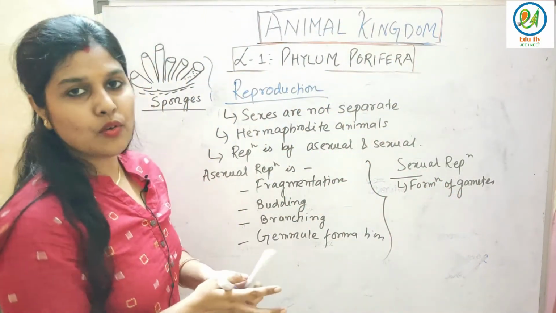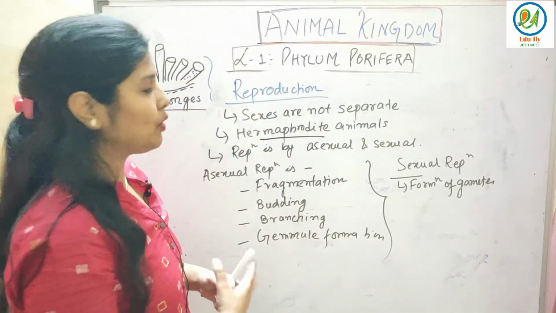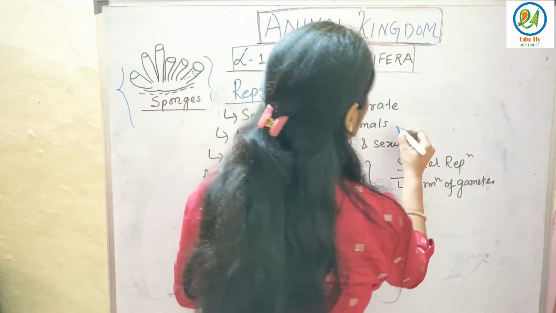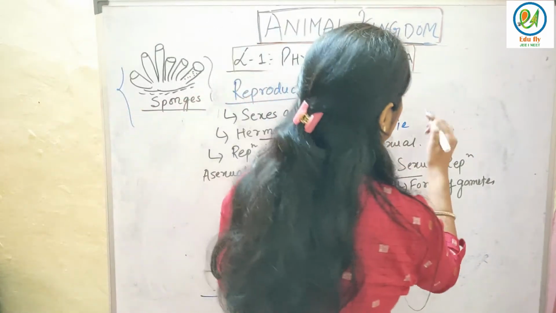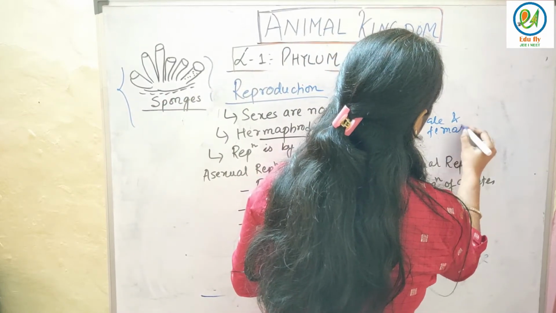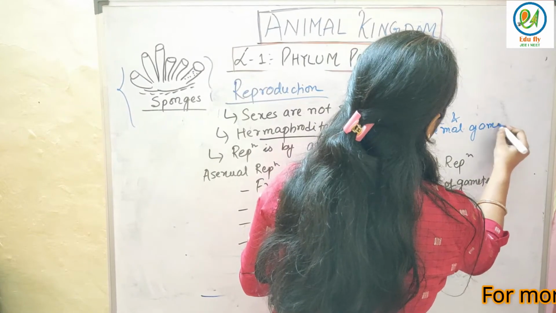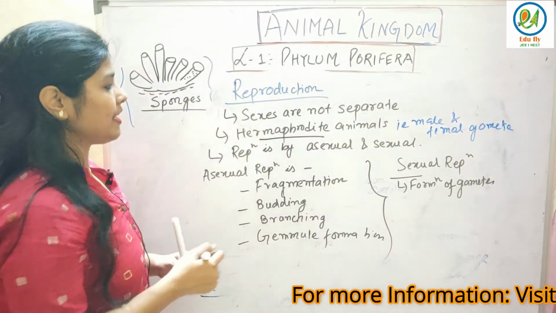See, sexes are not separate. That means they are hermaphrodite. They are called hermaphrodite because the male and female gametes are in the body of the same animal. In that animal itself, male and female gametes. So they are called hermaphrodite animals.